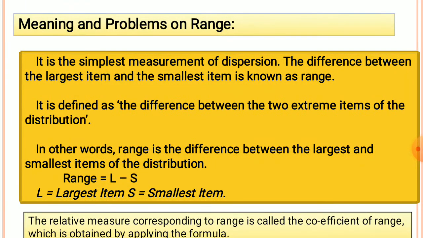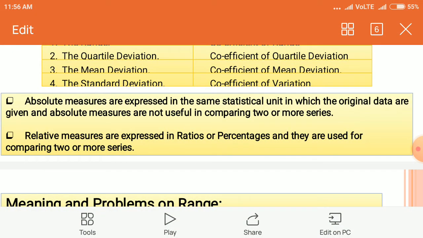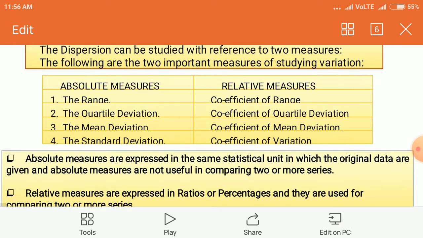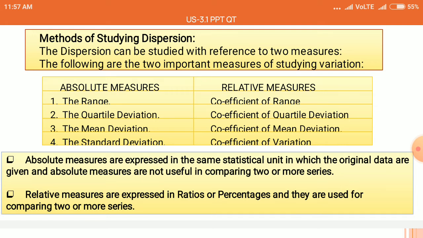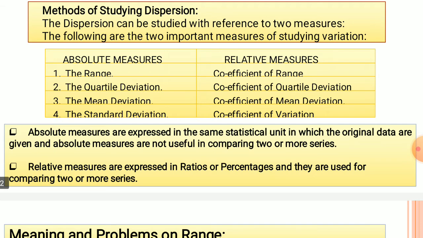Now, one of the absolute measures, or the first method of studying the scatterness of the values given in the series, or the first method of studying dispersion, is the range.